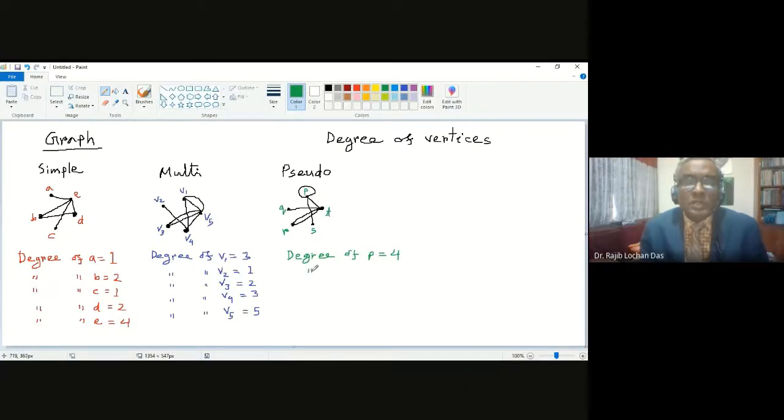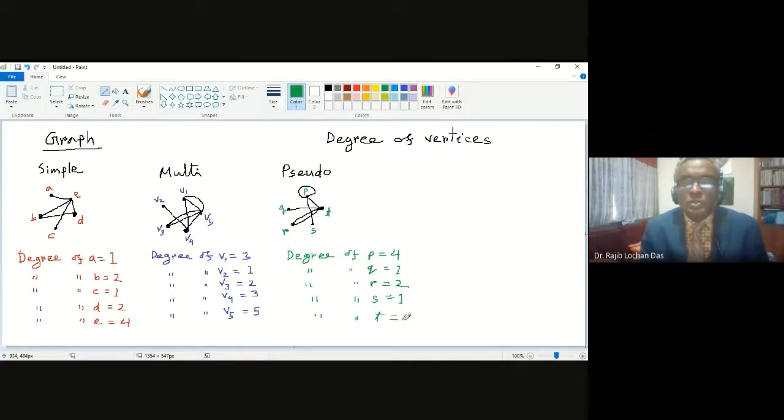Again, degree of Q is very simple. It is only 1. And degree of R is also simple. It is 2. And degree of S is also very simple. It is only 1. And degree of T will be 1, 2, 3, 4.